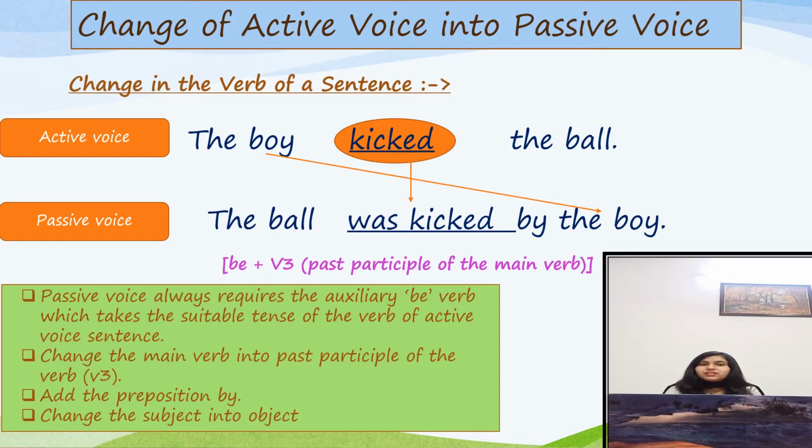So what we have learned here? We have learned that passive voice always requires the auxiliary be verb, which takes the suitable tense of the verb of the active voice sentence. The second is change the main verb into the past participle of the verb, V3. The third is add the preposition by, and the last one is change the subject into the object. So these are the basic rules to change the sentence from active voice to passive voice.